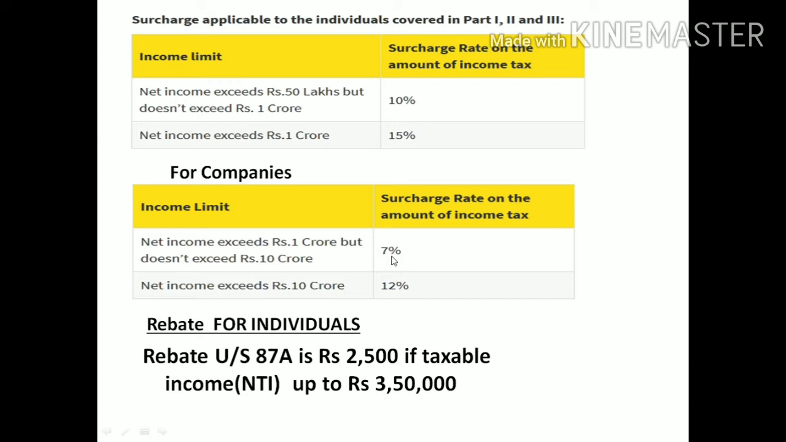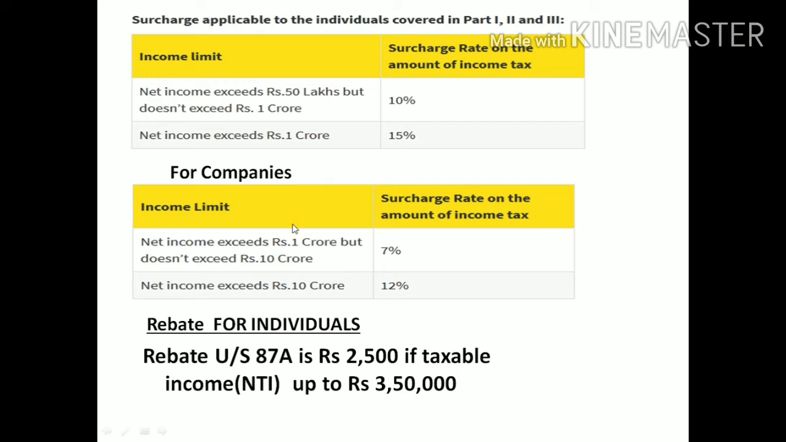Okay, for an individual, how much surcharge will be applicable? If the individual's income exceeds 50 lakh but not 1 crore, they need to pay 10%. Up to 50 lakhs there is no surcharge. If the income exceeds 50 lakhs and is less than 1 crore, the individual needs to pay 10% on the tax amount. Next, if net income exceeds 1 crore, then they need to pay 15%.